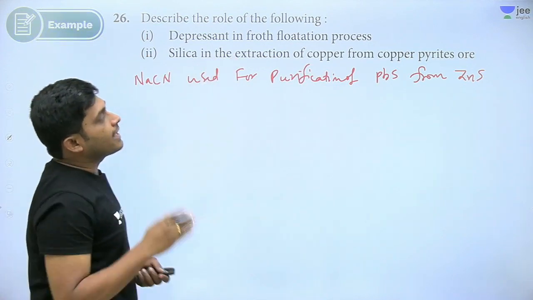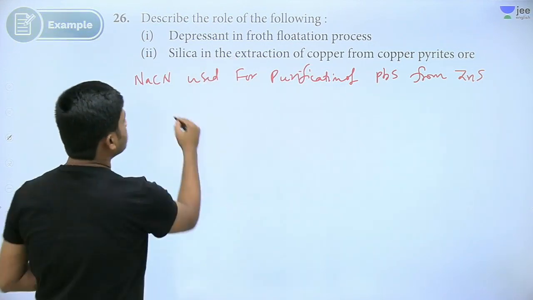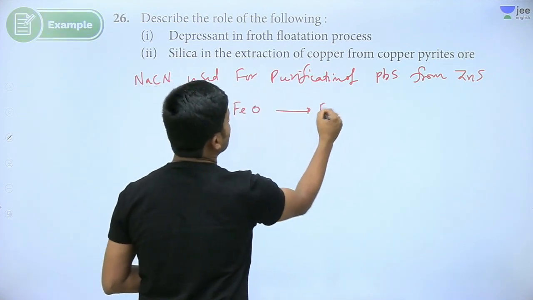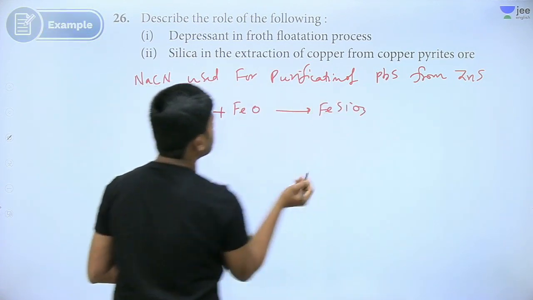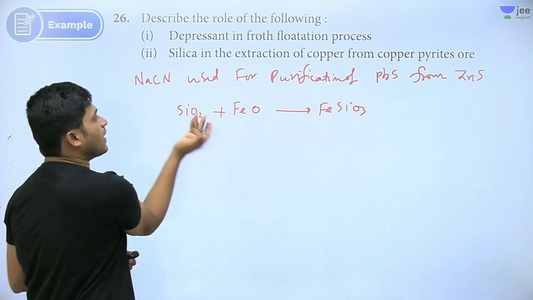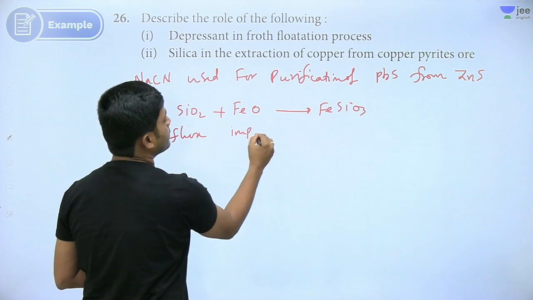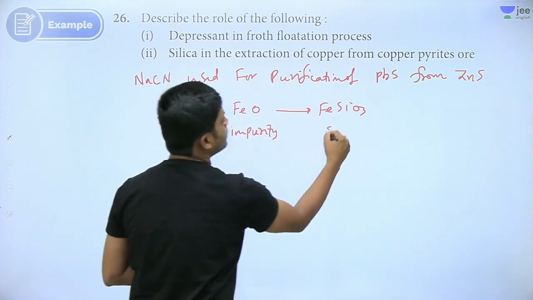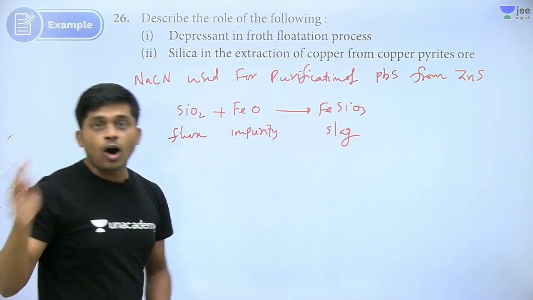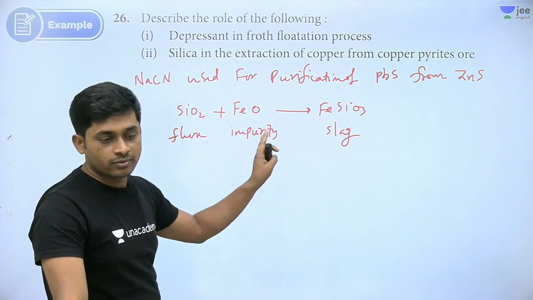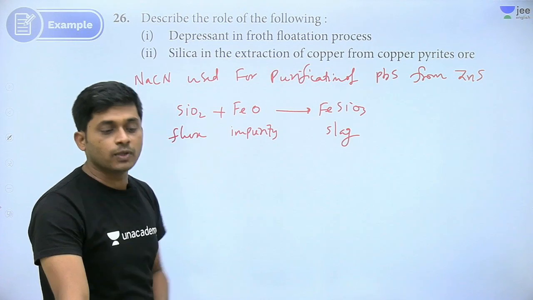Silica used in the extraction of copper. What is the reason? SiO2 reacts with FeO, forms a slag. FeO is the impurity, so this flux we use to convert it into slag. Copper extraction, impurities, FeO. This is a very, very important question.